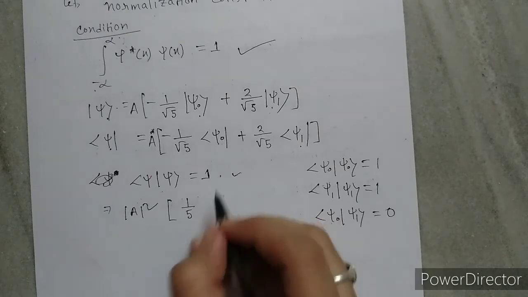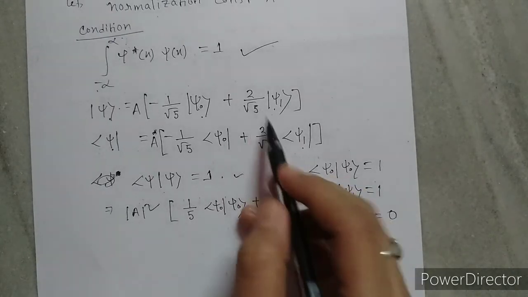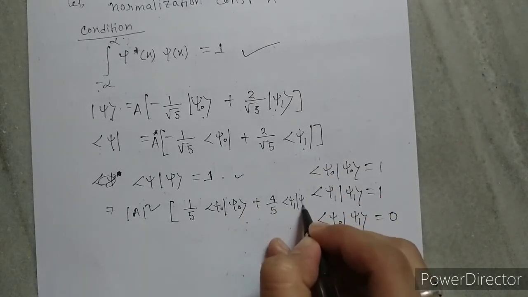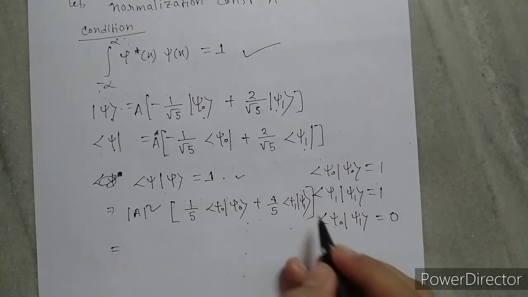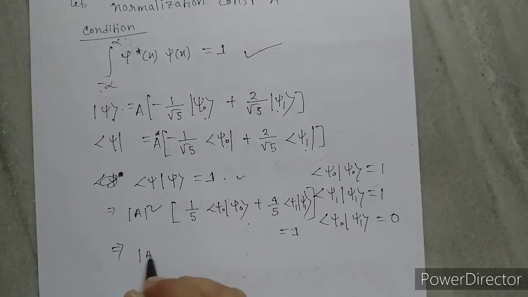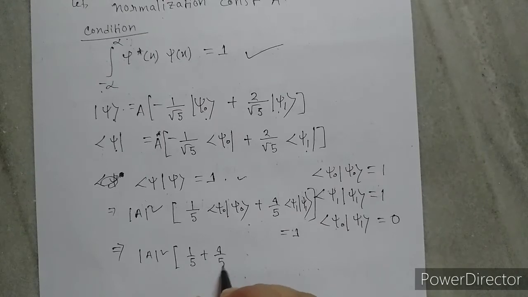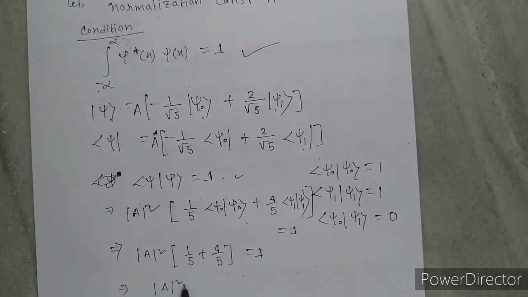Okay, so we can write it 1 by 5 psi 0 plus multiply this 4 by 5 psi 1. So this is equals to 1. So we can write mod a square into 1 by 5 plus 4 by 5 equals to 1, and mod a square into 1 equals to 1.